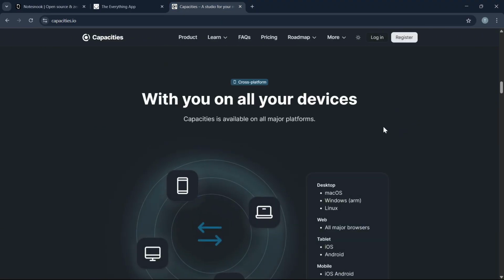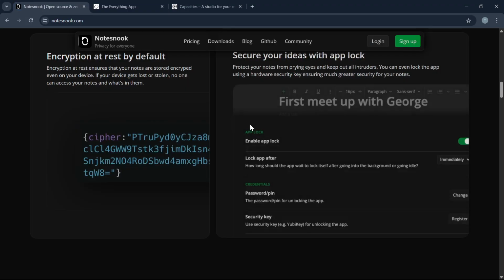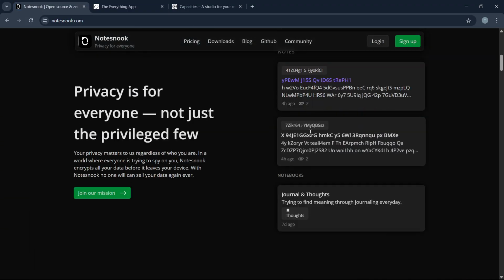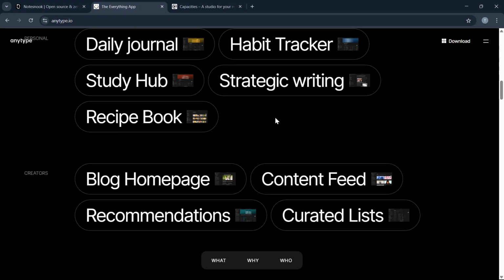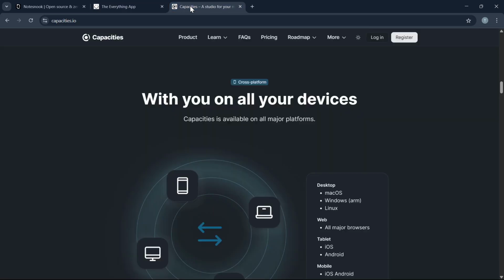And for the final verdict, choose Notesnook for simplicity and security, Anytype for privacy-first knowledge networks, and Capacities if you want an all-in-one content brain.